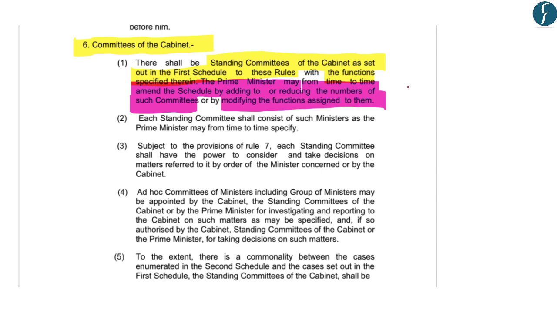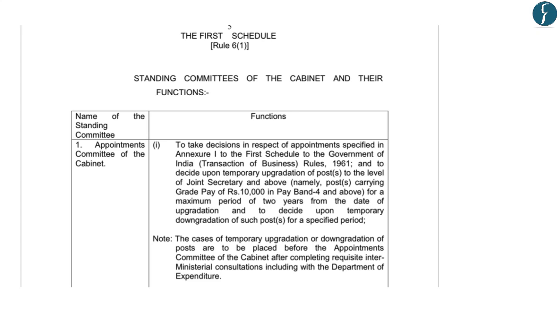So it becomes very important that the Prime Minister has the power to either reduce or add the numbers of such committees or modify the functions assigned to its members. It further highlights that each standing committee shall consist of such minister as the Prime Minister may from time to time specify. So the Prime Minister has a say in the constitution of such cabinet committees. So as you can see, the first schedule to this transaction of business rules provide for different standing committees.